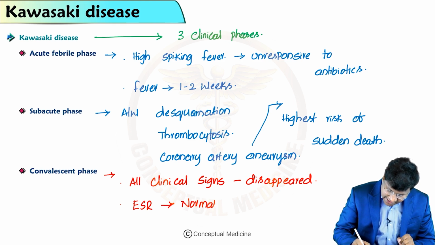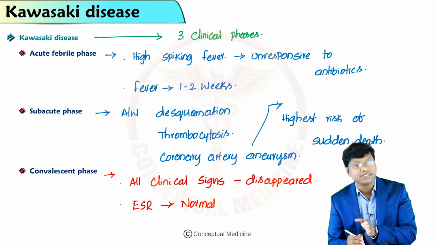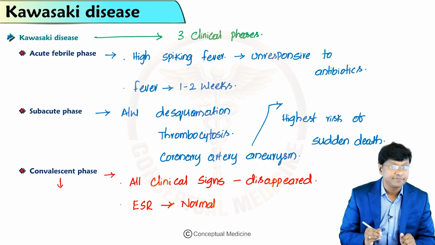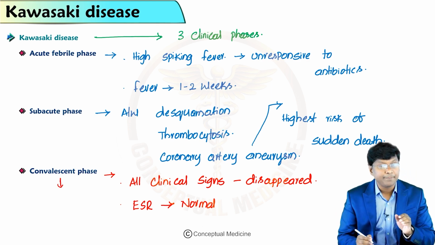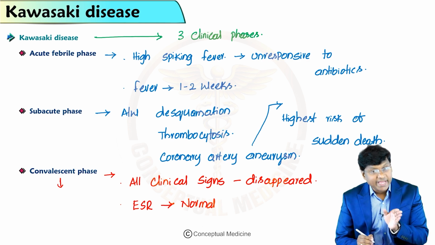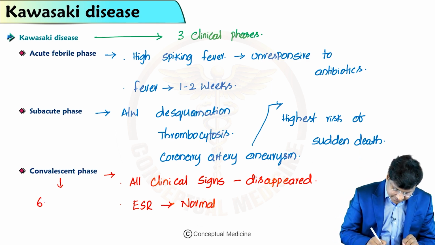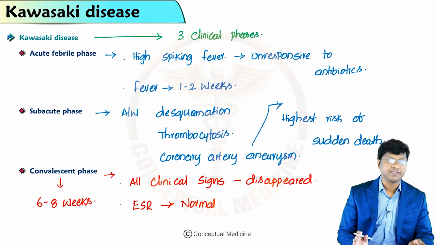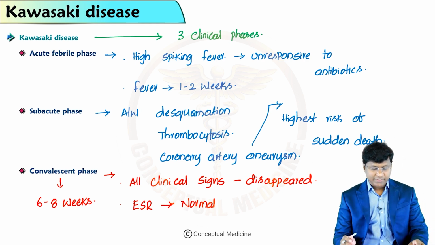And when will this convalescent phase be? It is approximately present 6 to 8 weeks after the illness. So this is about your convalescent phase.